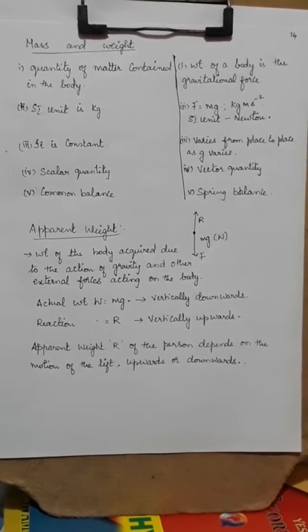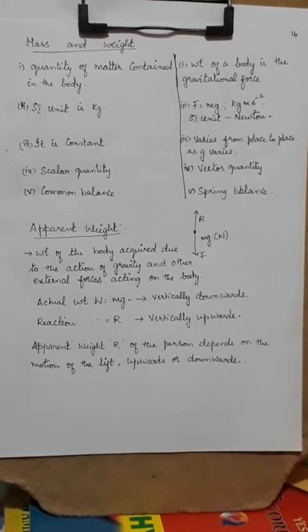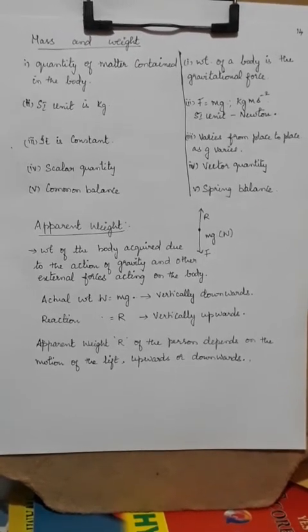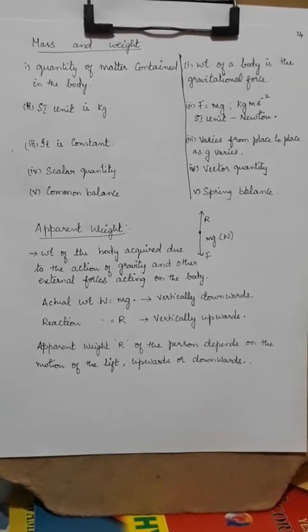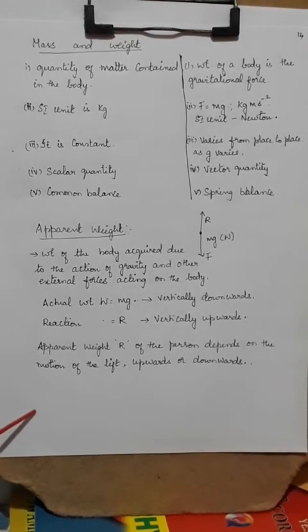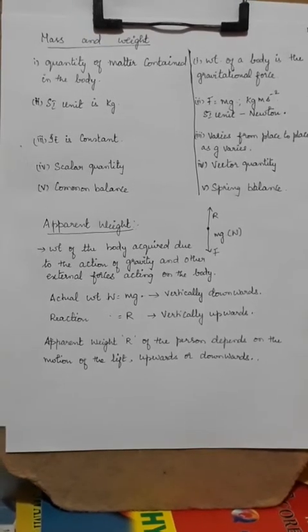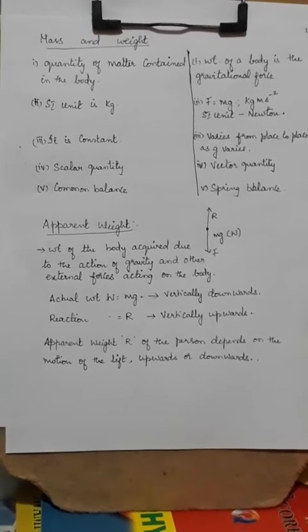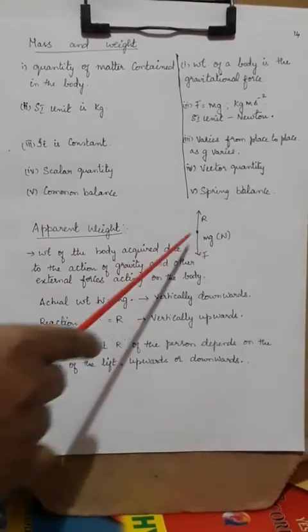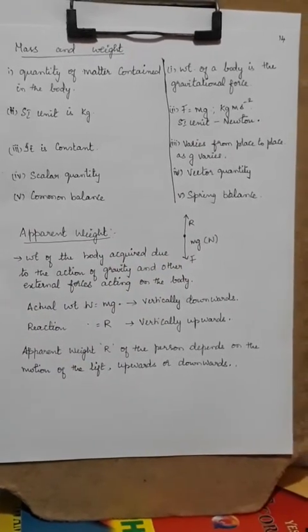But where do you feel this apparent change in weight? When you get into a lift. Before starting, your weight is the same. But when you travel upwards, there is some change in your weight. You feel that you are light. Again when you travel down, at that time also you feel there is some change.